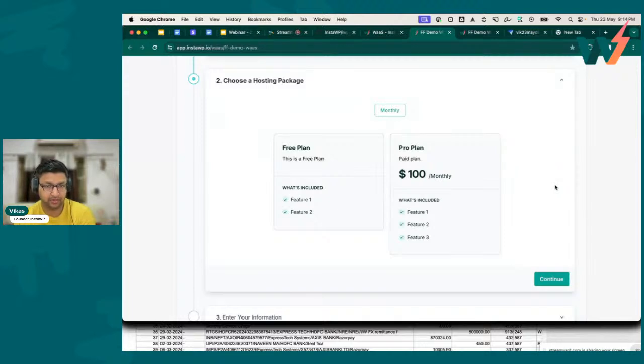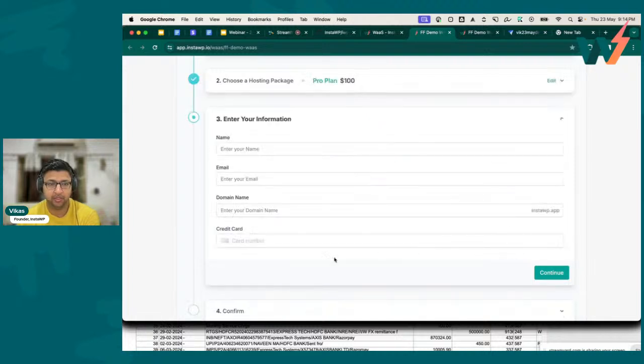And that's what I've created. So I've created two plans. One is a free plan just to show you without entering any credit card. But if I choose a pro plan and click continue, I'll be asked for a credit card number. And this, remember, will be linked to your seller account. And that's how easy it is, right?